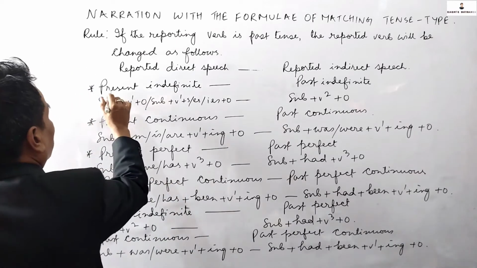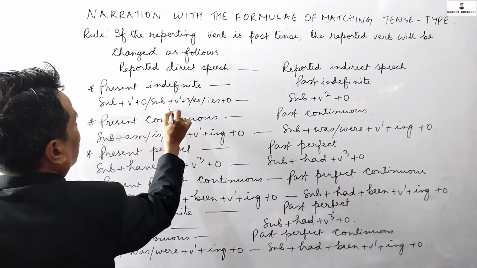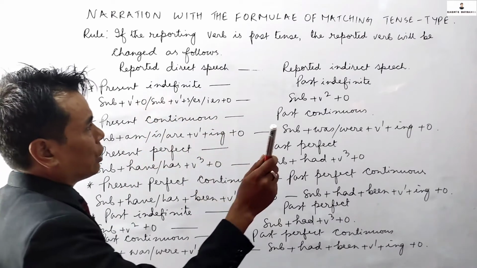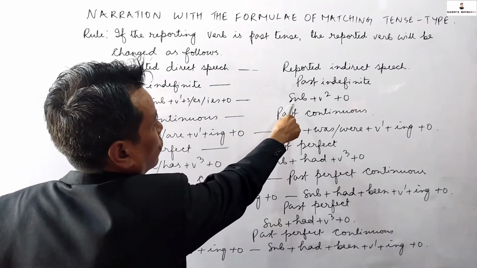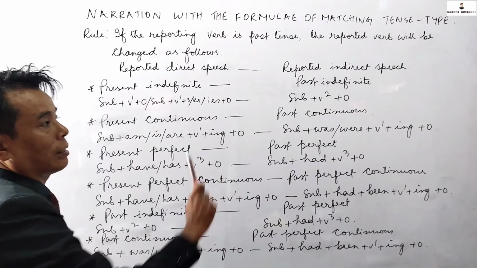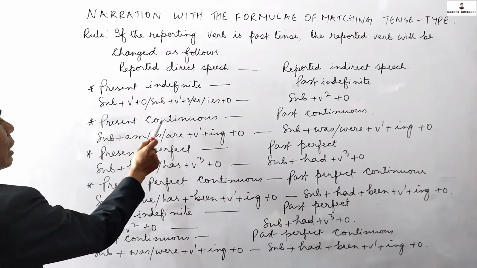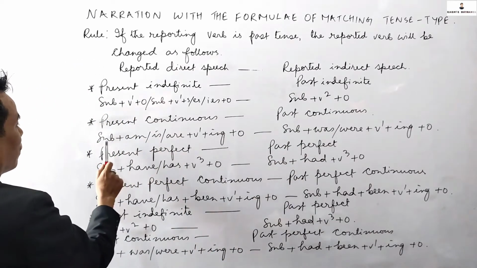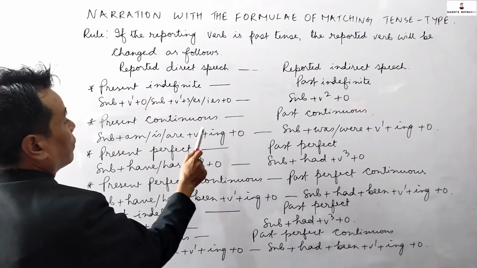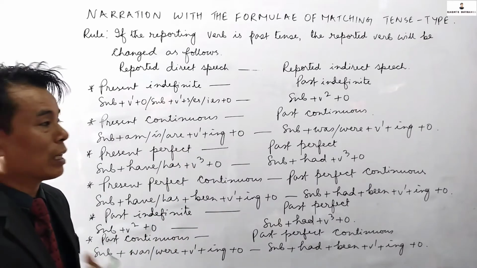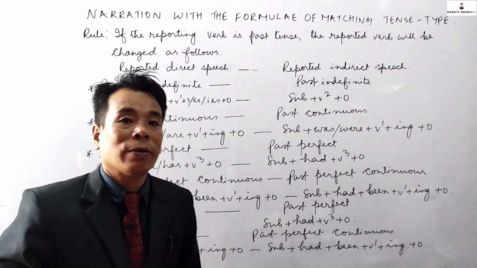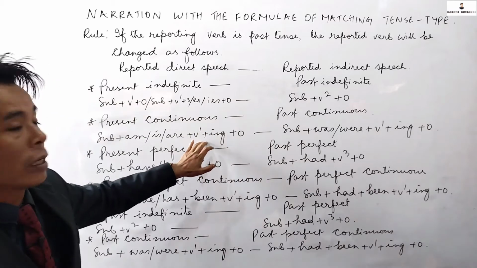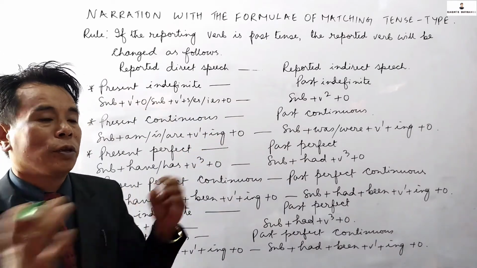Let's have a look. Present indefinite, subject plus v1 plus object, or subject plus v1 plus s or es or ies plus object, should be changed into past indefinite. Past indefinite will be subject plus v2 plus object. This is a past structure. Next, present continuous becomes past continuous. The present continuous formula is subject plus am or is or are plus v1 plus ing plus object. The past continuous will be subject plus was or were plus v1 plus ing plus object. This is the indirect structure, and this is the direct structure. That's why, all of you, please remember this.